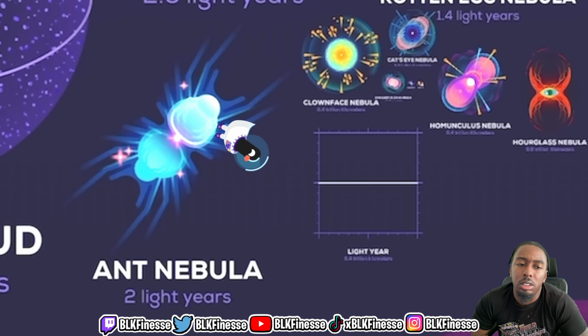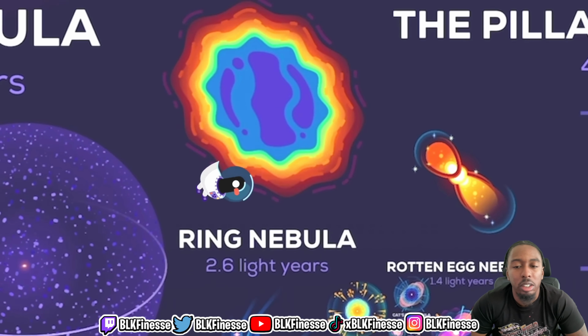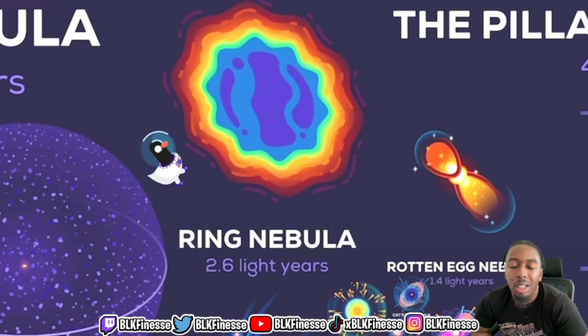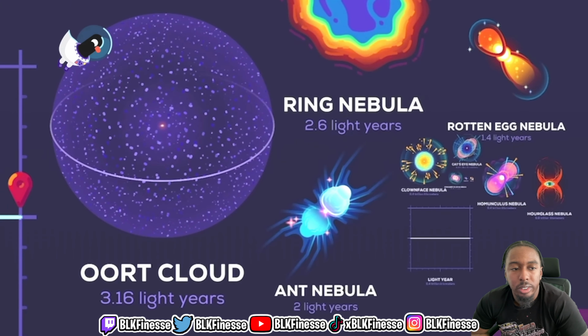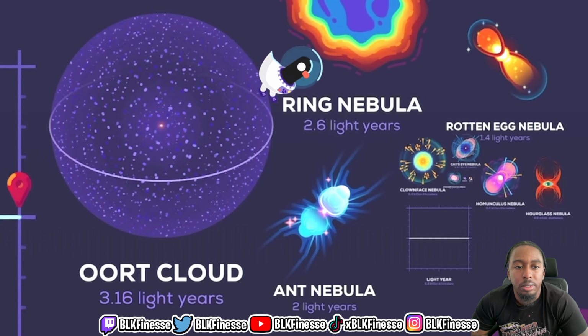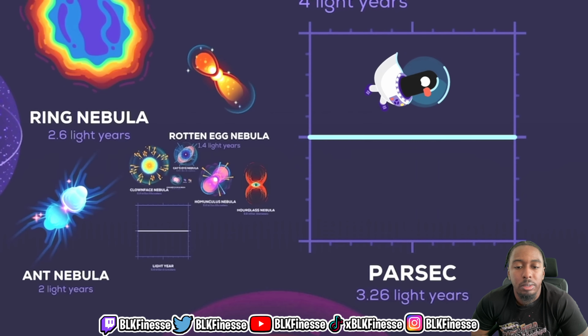Ant Nebula, 2 light years. A dying star that resembles the shape of an ant. Okay, Ring Nebula, 2.6 light years. I don't count nebulas as dead stars. A dying star's shell of gas and dust glowing in a ring shape. Oort Cloud, 3.16 light years. A vast region of icy objects surrounding the solar system. Parsec, 3.26 light years. A unit of distance used in astronomy.